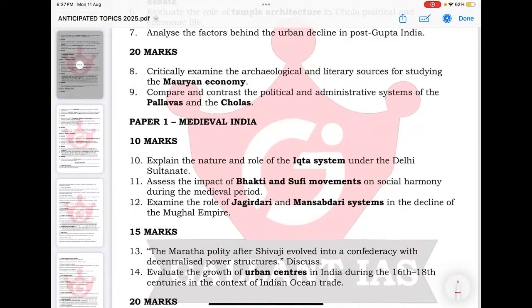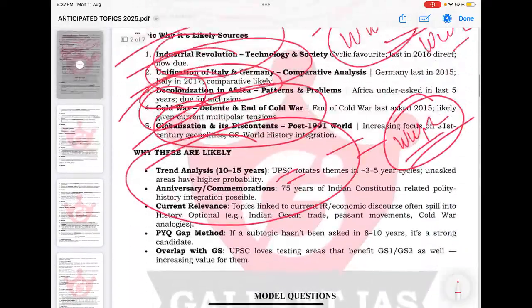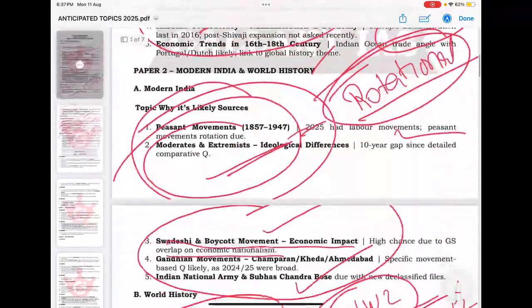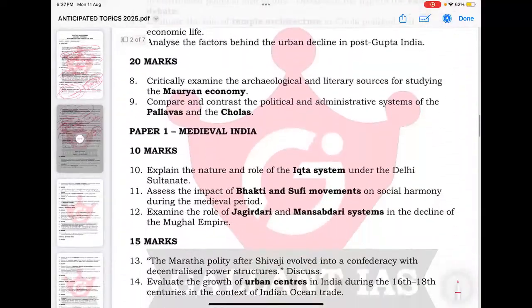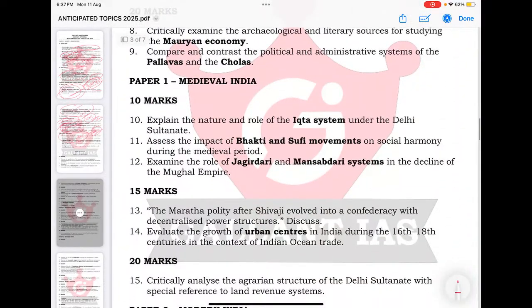History optional is such an optional that solving PYQs will give you an upper hand over others in the final exam, because most questions are built around or inspired by PYQs. So practicing PYQs will save you in the final exam.